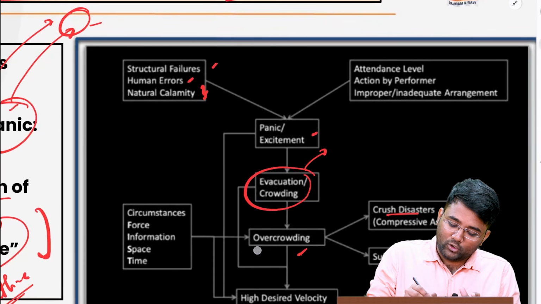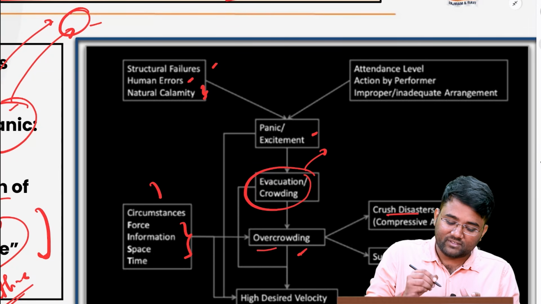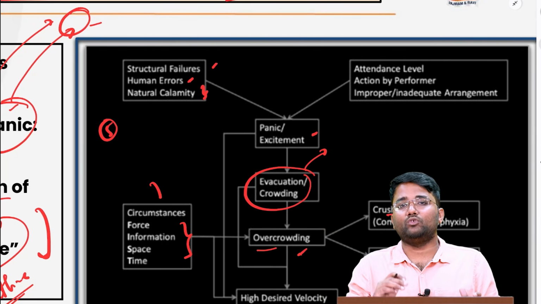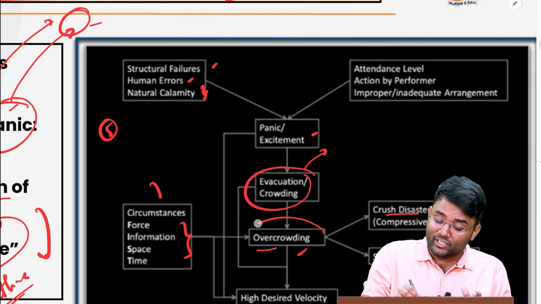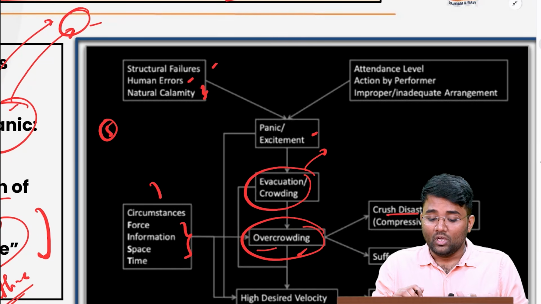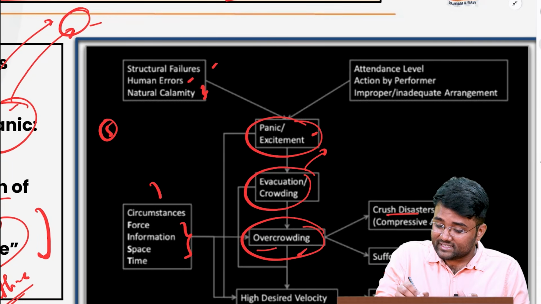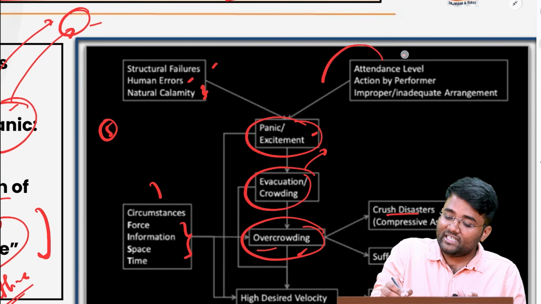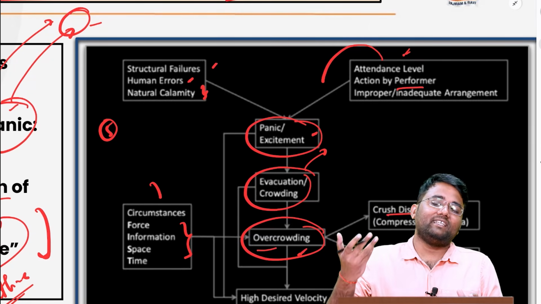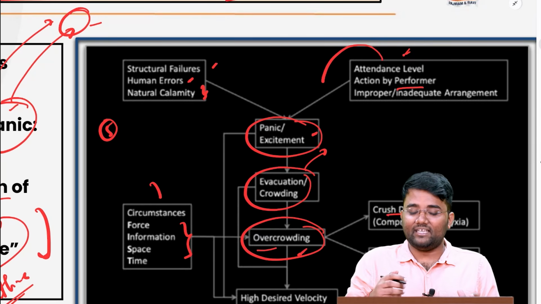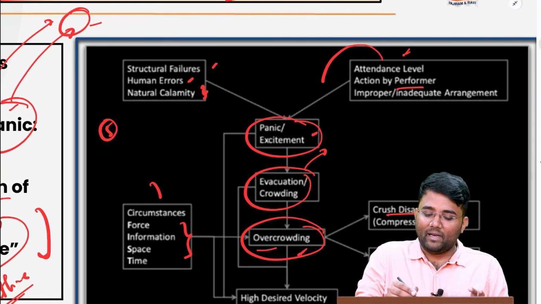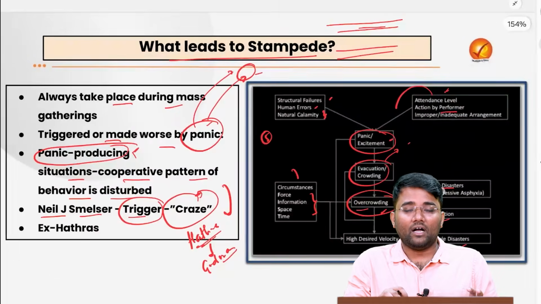Or it might also be forced by the circumstances because of space and time. For example, let's suppose there were 5 doors from which people can get outside, but if 4 doors were closed, that might lead to overcrowding at any one door itself, and that might lead to a stampede-like situation. Or this panic or excitement might be fueled by increased attendance or the action of the performer. The performers started dancing and people also started dancing, which means further excitement. And when someone just faints because of increased heat, that might again lead to stampedes.